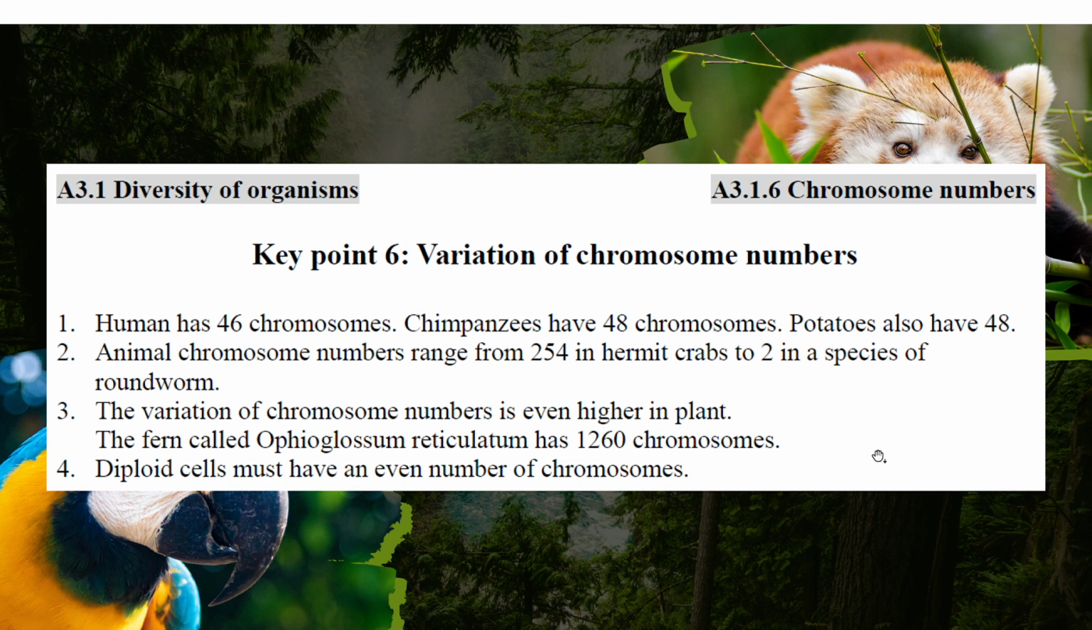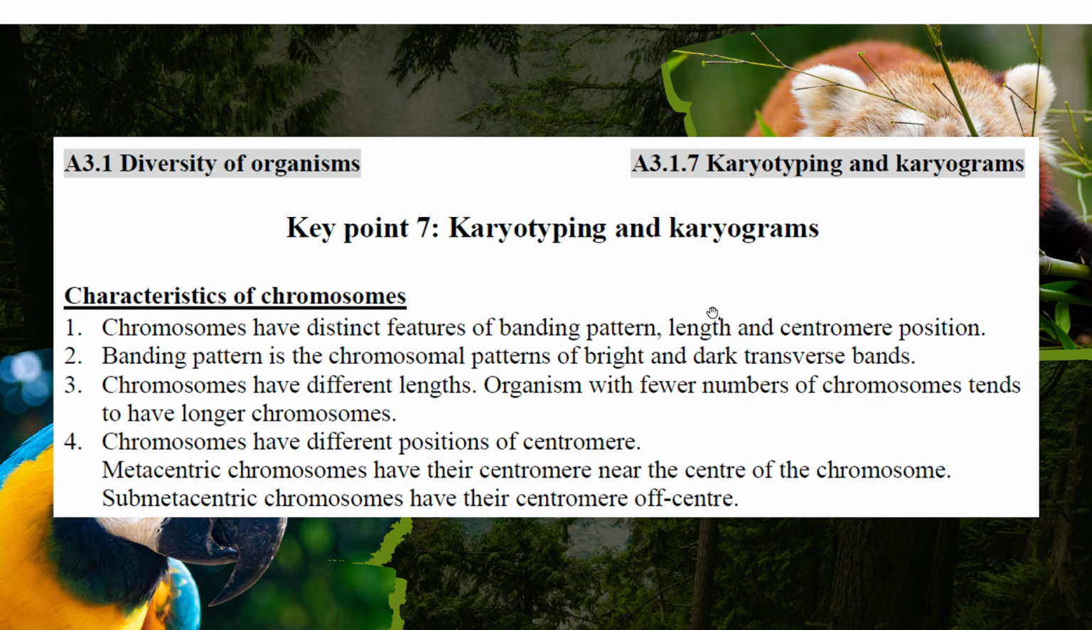So the diploid cell, remember, we need to have an even number of chromosomes to have a fertile offspring. Karyotyping and karyogram are ways to tackle or number the chromosomes. The chromosomes have different characteristics; each different chromosome has its individual characteristics.